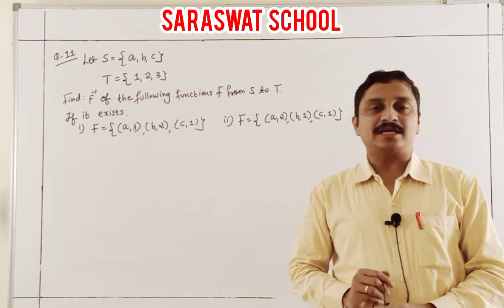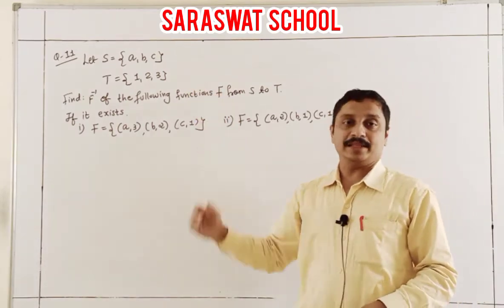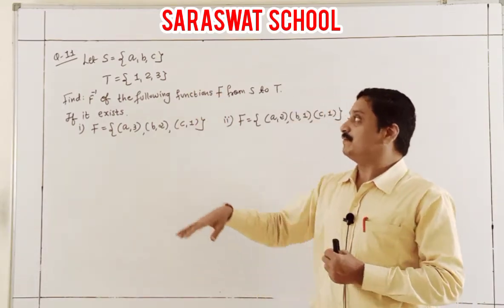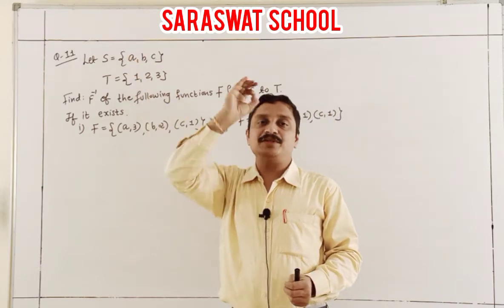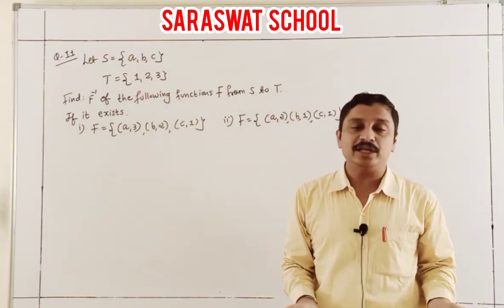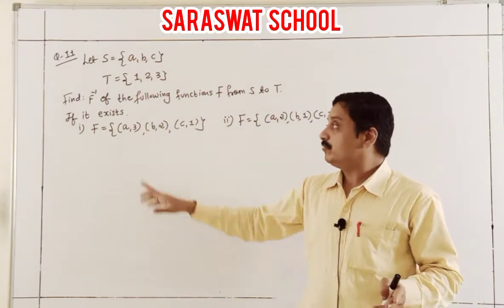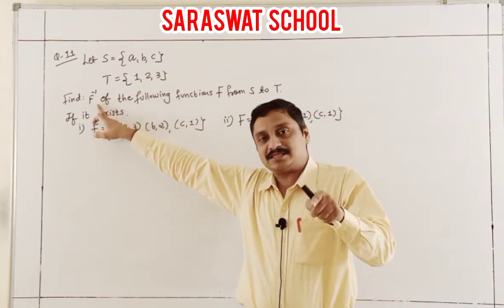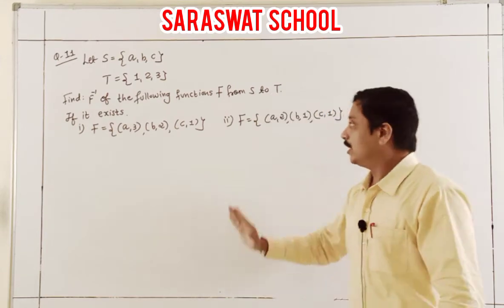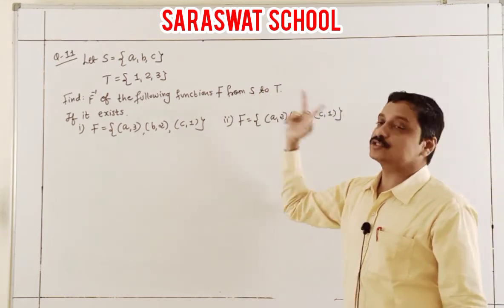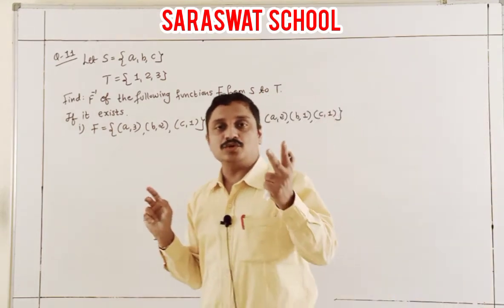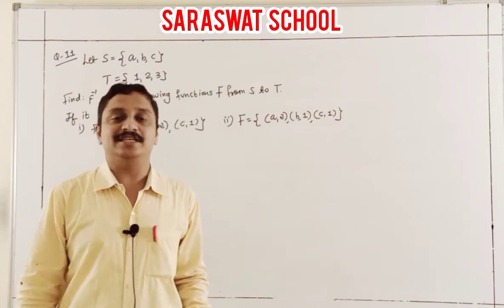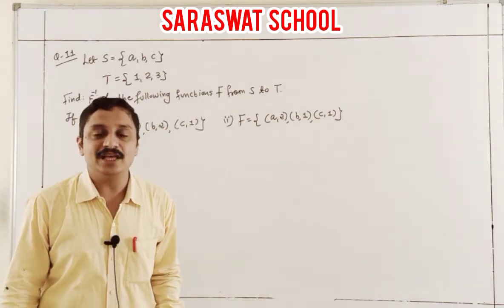Now students, I am going ahead to question number 11, not the 12th. Yes, 11th: S is a set given as A, B, C and T is given as 1, 2, 3, and a function is given. Find out if F inverse exists, regarding our first one and this second one, from S to T. So students, here the question is whether F inverse exists.